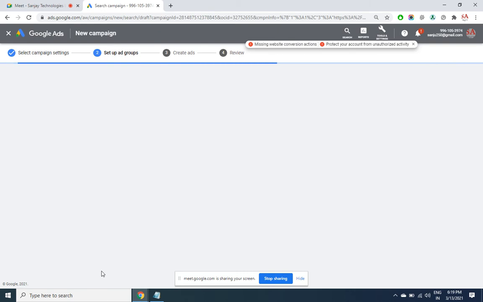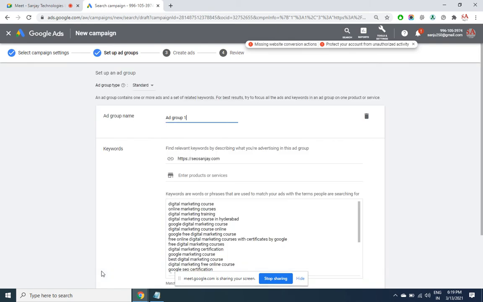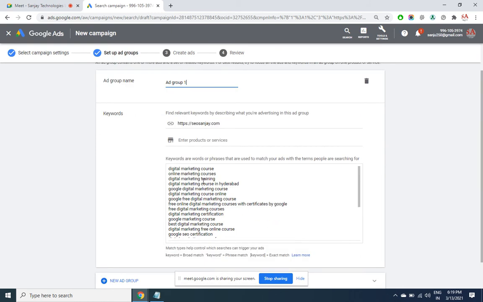Create an ad group, giving the right keyword modifiers. The list has come automatically from my page. You can use the modifiers along with this. Don't forget to use modifiers because we are targeting the search engine.